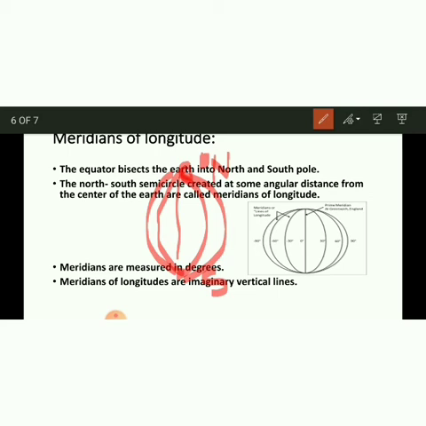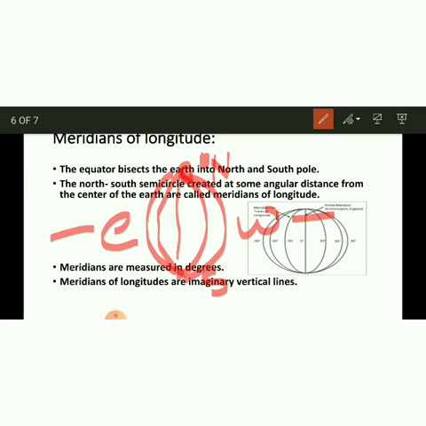The 0 degree meridian is also known as the prime meridian. The angular distances of the other meridians are measured from the prime meridian. The 0 degree meridian and the 180 degree meridian lie opposite each other on the globe, forming a circle. This circle divides the earth into east and west parts. The east side is called the eastern hemisphere, and this is the western hemisphere.